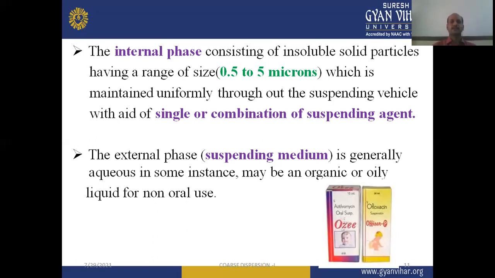The external phase is made by a liquid, aqueous or non-aqueous in nature. So in suspension, the external phase, which is known as the suspending medium, is generally aqueous, maybe an organic or oily liquid for non-oral use.